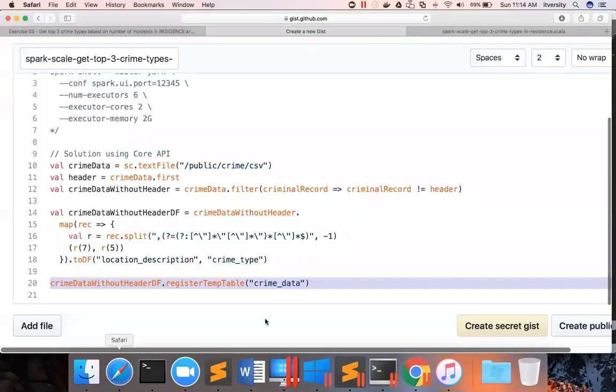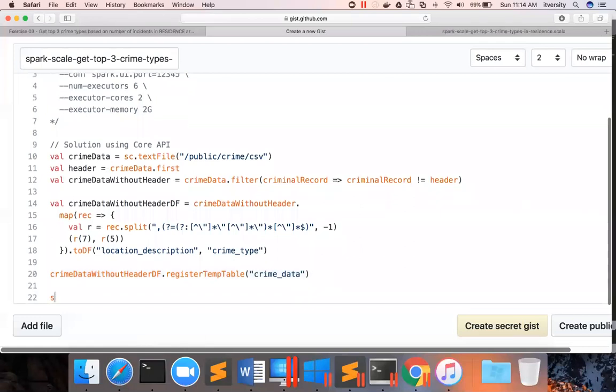And the way you can do it is using SQL context dot sql. Before that, let us set setConf. Let us set this argument called spark.sql.shuffle.partitions to a lesser number.